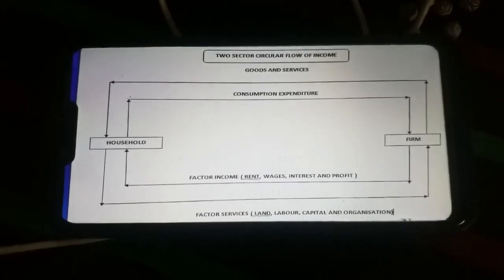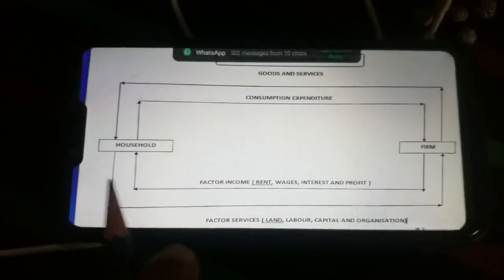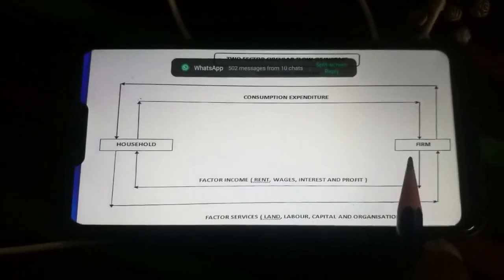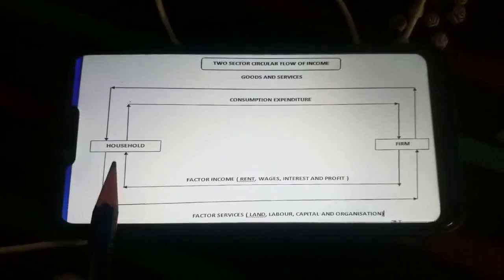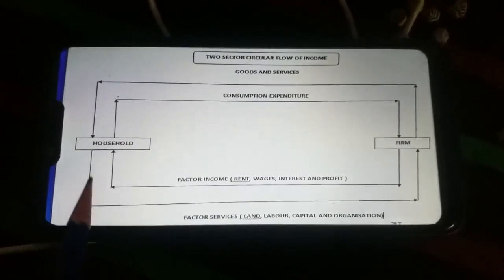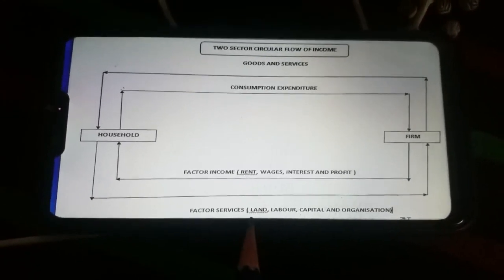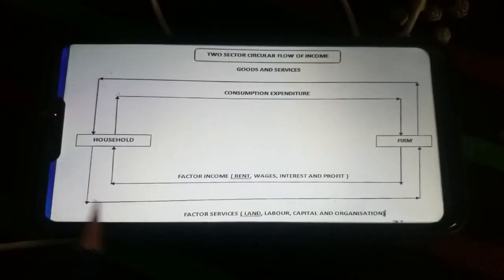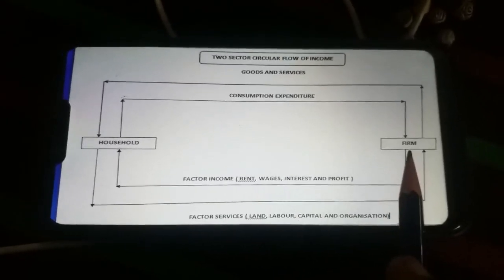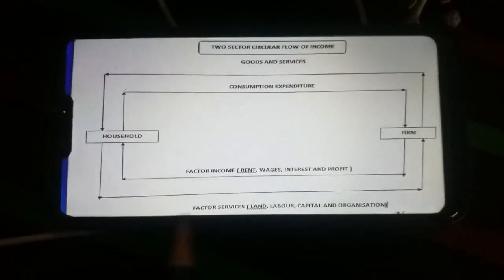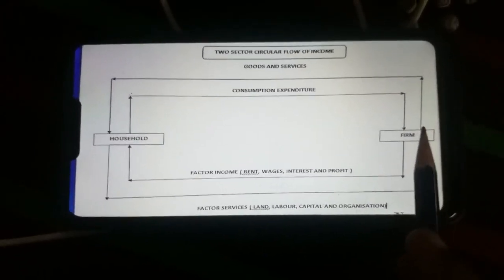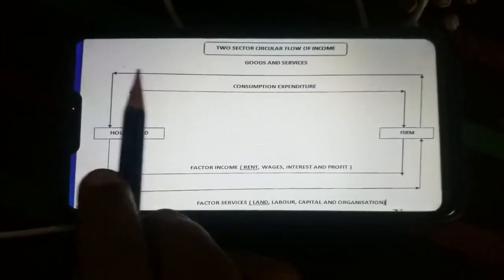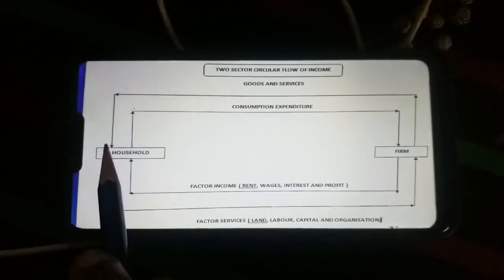There are two sectors in an economy. One is called household, another one is called firm. The household supply their factor services in the form of land, labor, capital and organization to the firm. This is called the outer circle. By making use of the factor services, the firm produces goods and services, and again it should pass to the household.